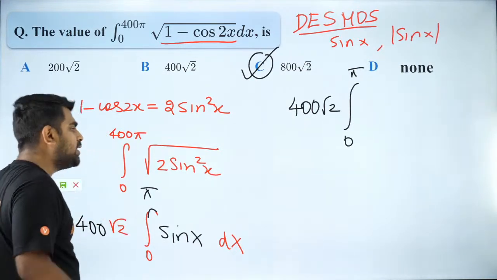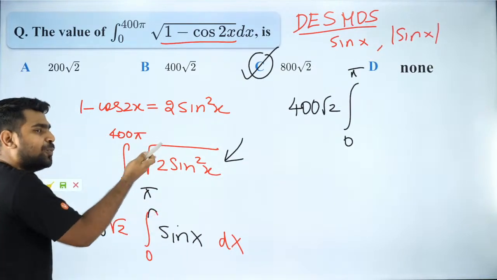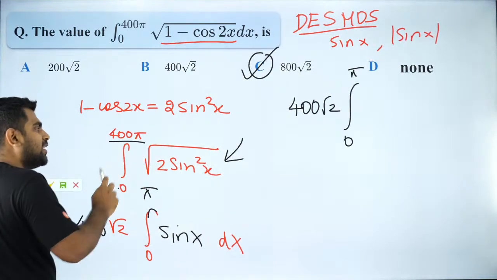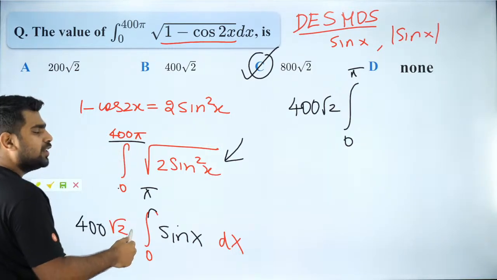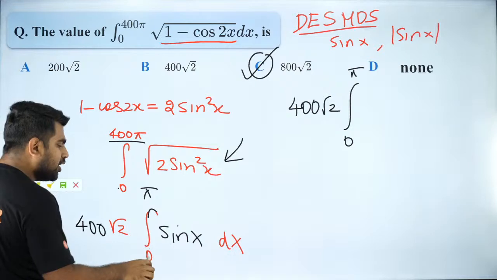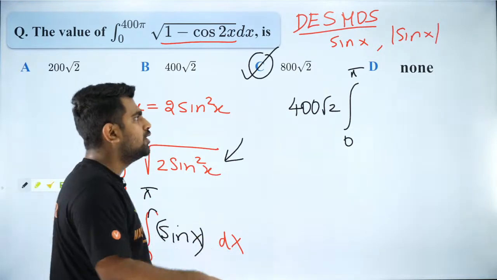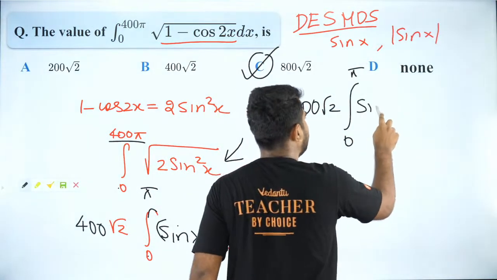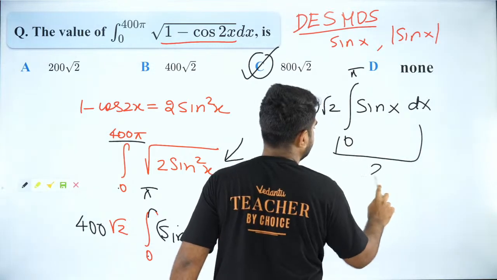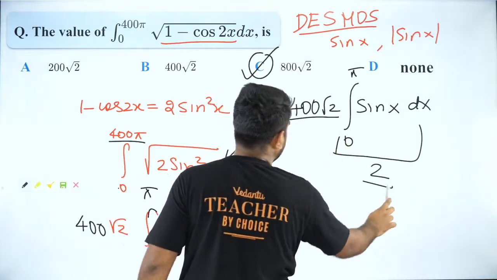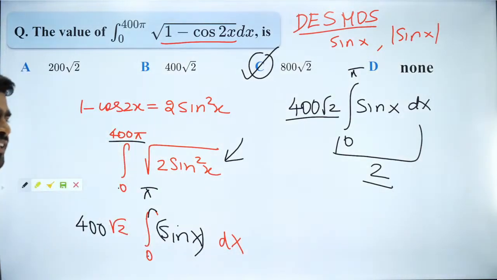Then someone will ask me, sir, why did you put modulus here? Here you have to put it because the interval is 0 to 400 pi. Then I reduced it with properties and now I have 0 to pi only. There it is positive, so I can remove the modulus. The integral of sine x from 0 to pi is very easy, and this will come out to be 2. So it will be 400 root 2 into 2, which is 800 root 2. I hope you got it.